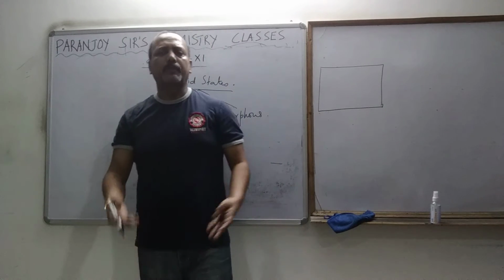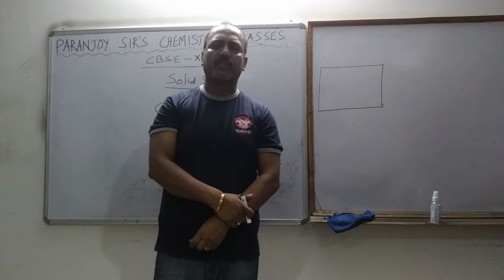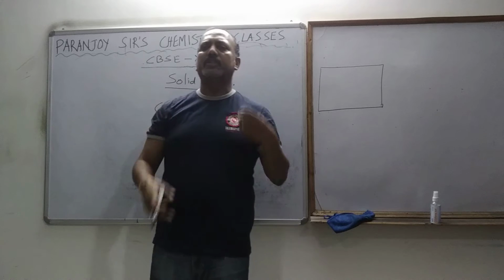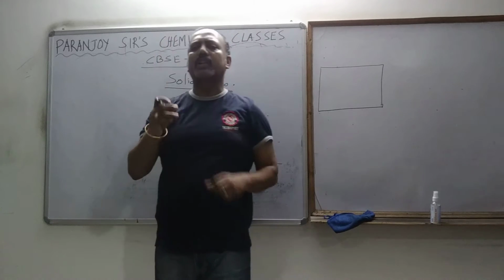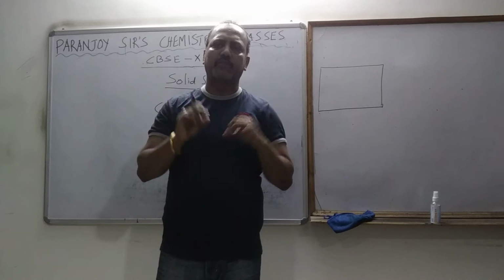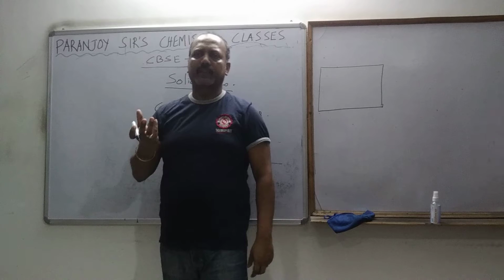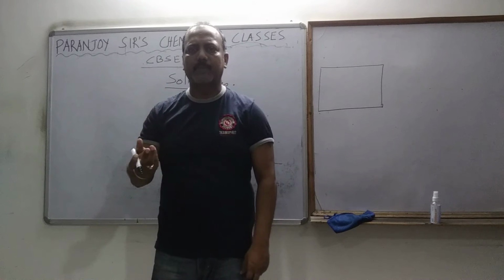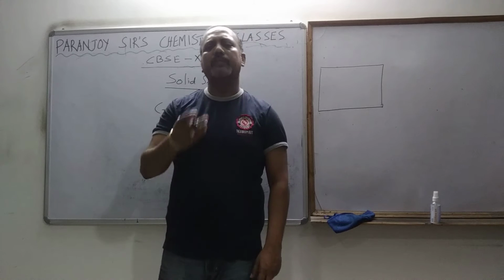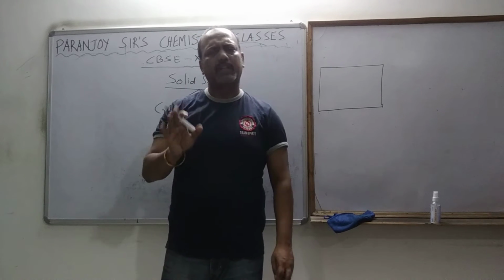Suppose I take a piece of iron, which is a solid; in that piece of iron, the iron atoms are there, so the particles are atoms. Or if I take a piece of ice, the particles are nothing but molecules. So it can be an atom, an ion, or a molecule.